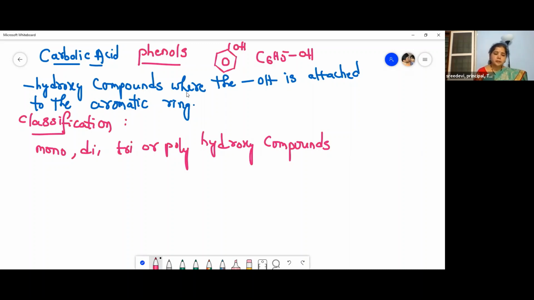Now I will write the different types of phenols, you just write them down. Three trihydroxy derivatives of benzene are known.